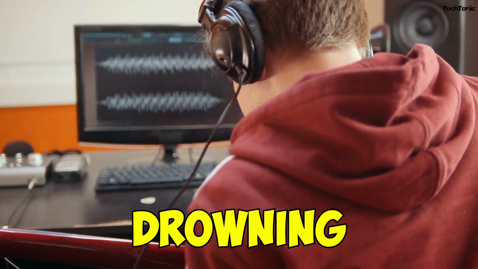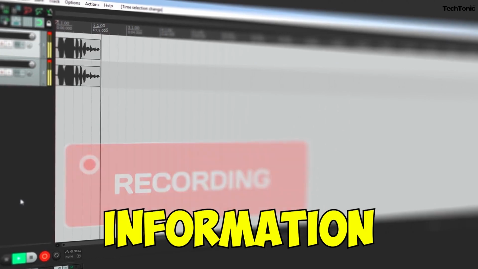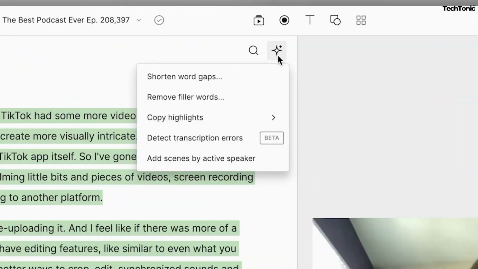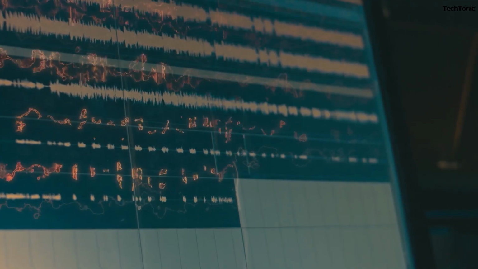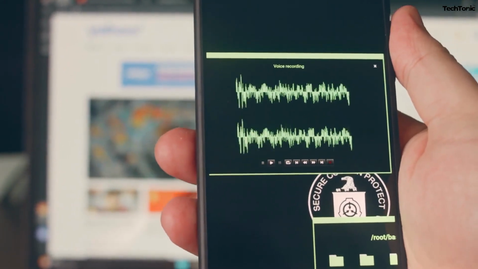Ever find yourself drowning in hours of audio or video recordings, desperately needing to extract specific information or moments? Yeah, I know this is a common headache for creators and editors alike. Especially, transcribing these recordings manually was time-consuming and error-prone, while navigating through them to find key points felt like searching for a needle in a haystack.